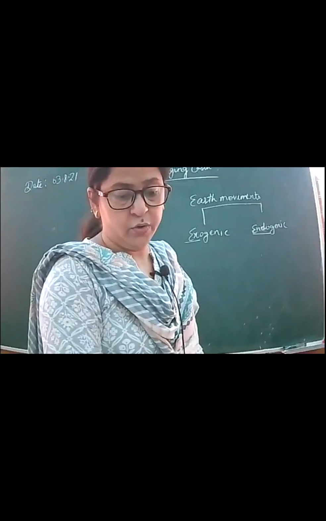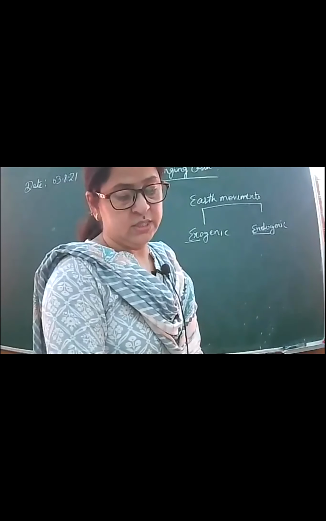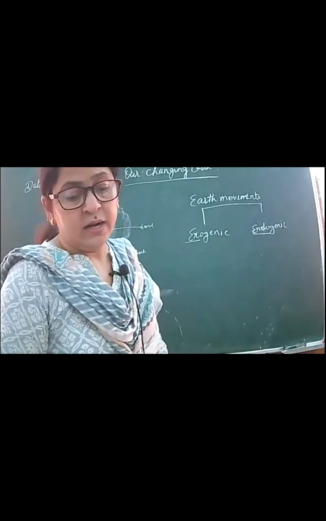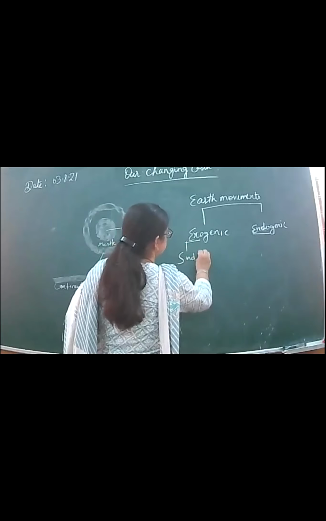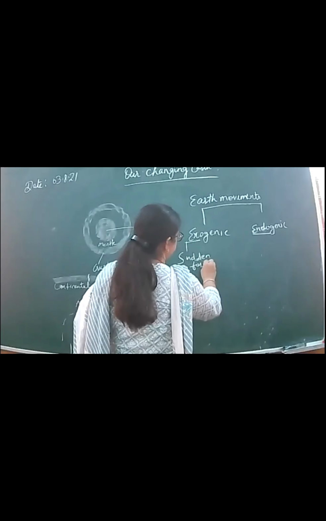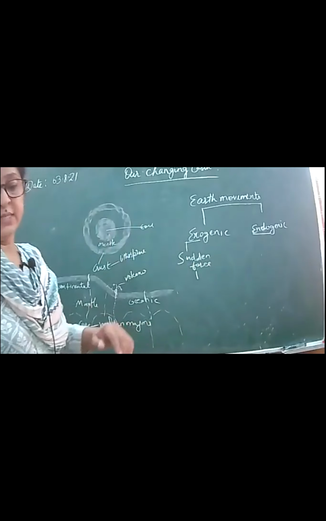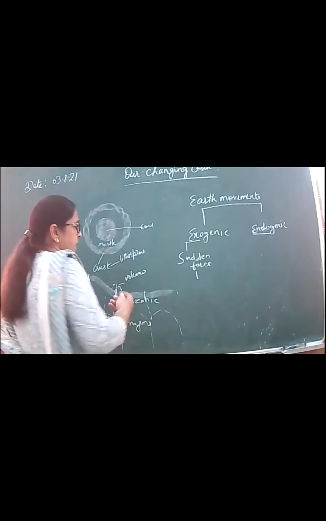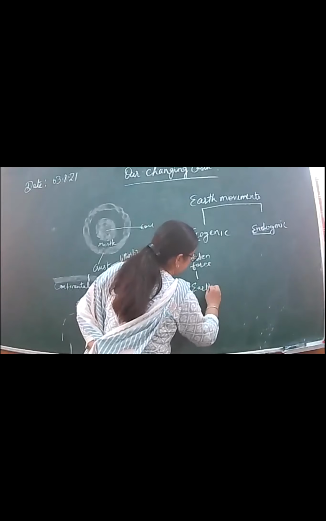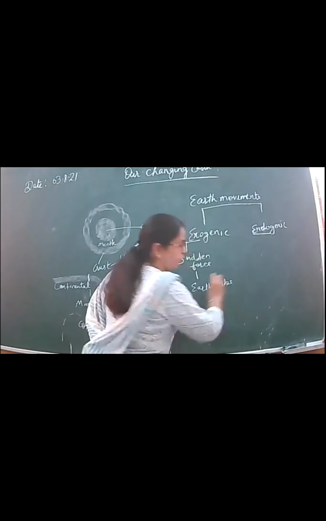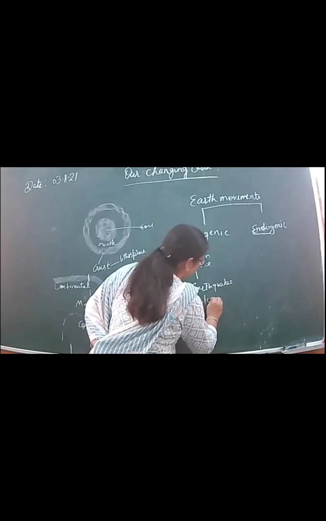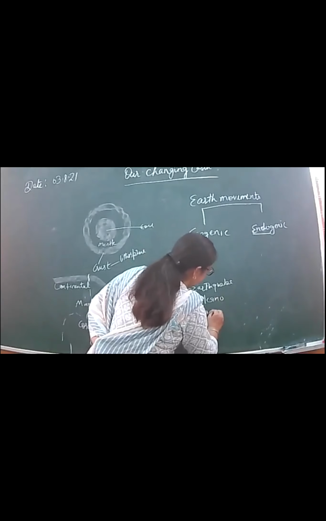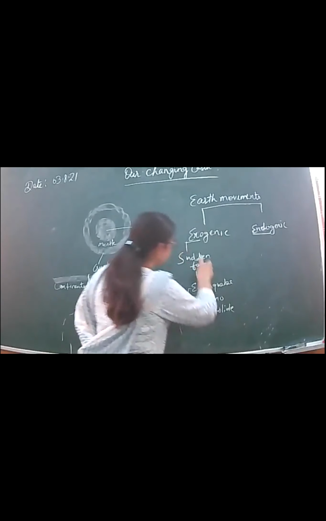Endogenic forces, in your diagram that is shown in your book, there are sudden forces, ठीक है, and there are diastrophic forces, ठीक है। First if we talk about sudden forces, सडन जो फोर्सेस हैं, what are they? अब सडन कैसे हो सकते हैं? Such as earthquake, volcano and landslide. लैंडस्लाइड कहाँ पे होता है? Landslide occurs mainly in mountainous areas, ठीक है।